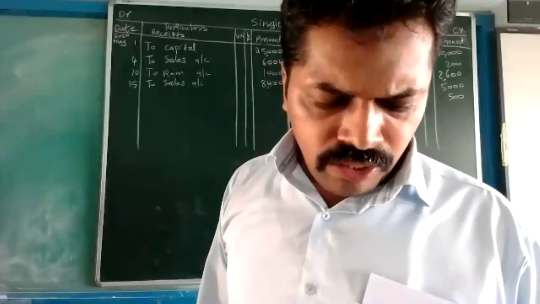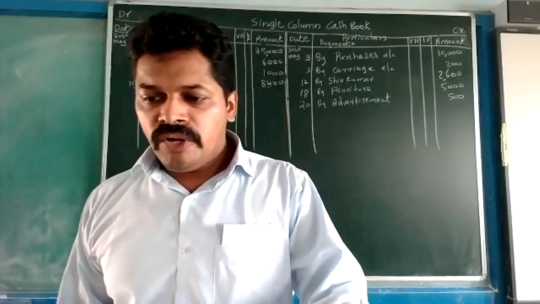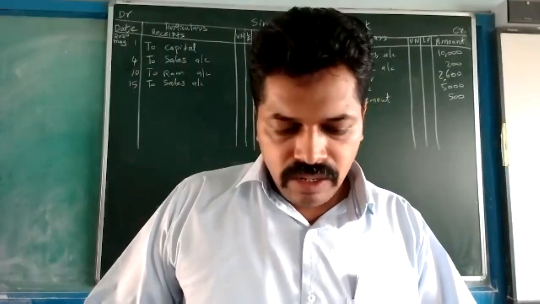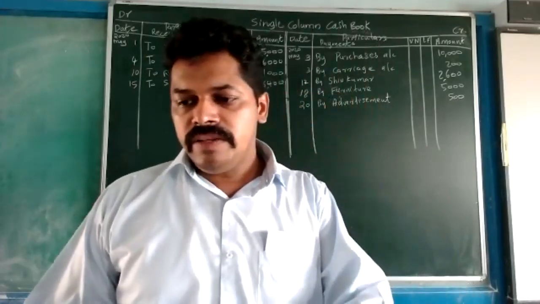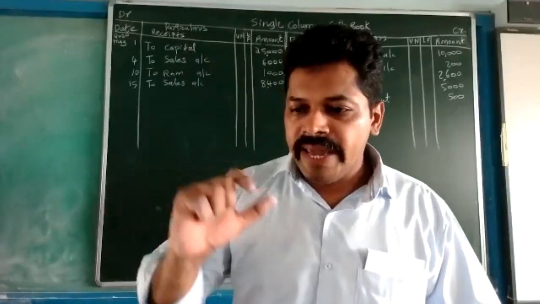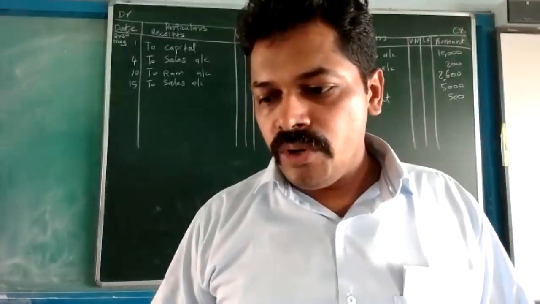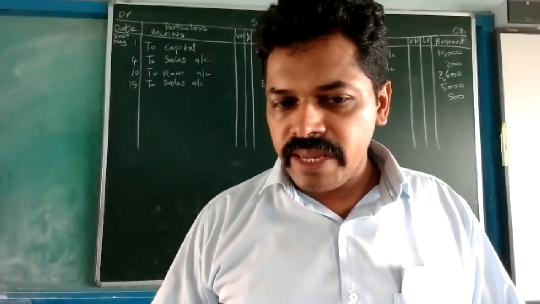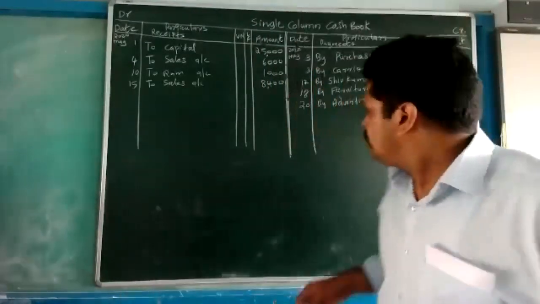Purchased goods from Mohan on credit. That transaction will not come. All of you listen. On the 22nd there are transactions. First one we will record, paid for advertisements. But the next one, purchased goods from Mahesh on credit, is a credit transaction. What transactions are we taking in the cash book? Only cash transactions. That is why this transaction will not come in the cash book. So leave that transaction.